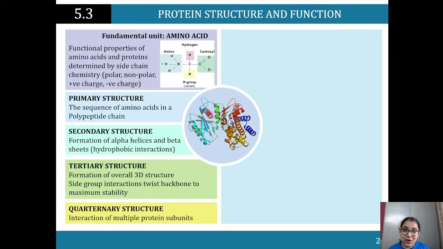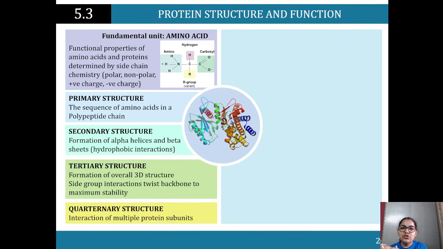I know I said a lot there. I'll break it down again. So we've got primary structure, that's the amino acids on a polypeptide chain, that's your basic amino acids. Secondary structure is when we basically see the interaction of those amino acid molecules. Parts of them are hiding away from the water, they don't like it, so they're being structured in a way that forms alpha helices and beta sheets.